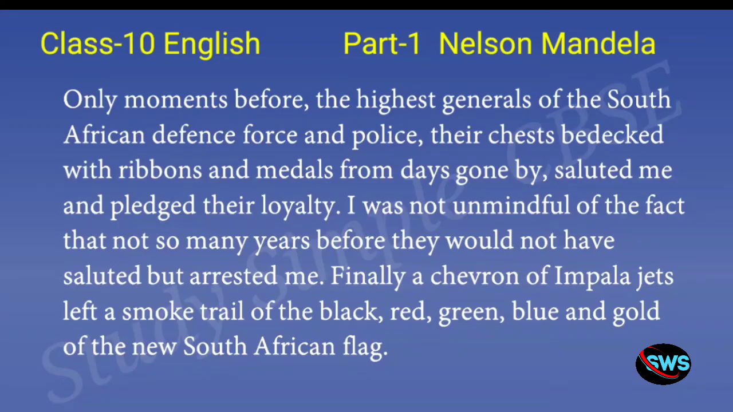Finally, a chevron of Impala jets left a smoke trail of the black, red, green, blue, and gold of the new South African flag. So he's saying that the show ended when Impala jets formed a chevron. Chevron means a V shape. So these jets left a smoke trail. Trail means path, of black, red, blue, green, and gold, which were the colors of the new South African flag.